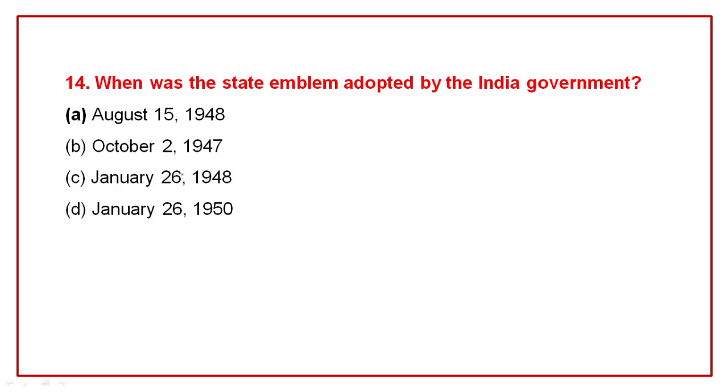Question number 14. When was the state emblem adopted by the India government? August 15, 1948, October 2nd, 1947, January 26, 1948, January 26, 1950. Correct option is D, January 26, 1950.